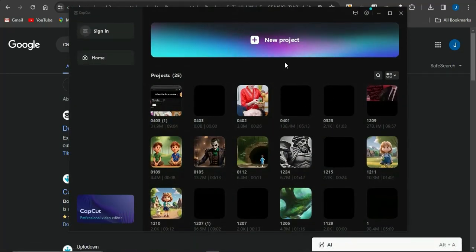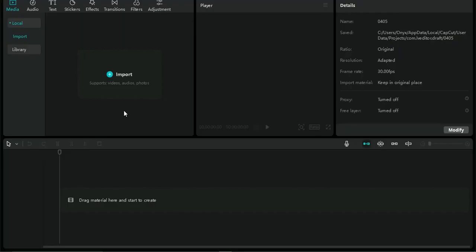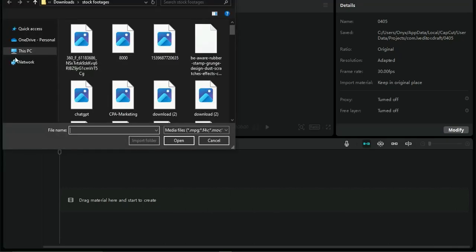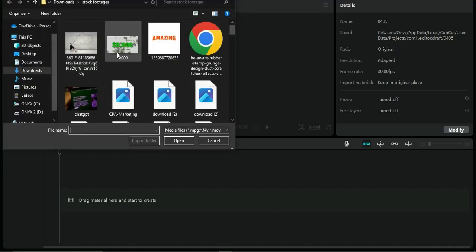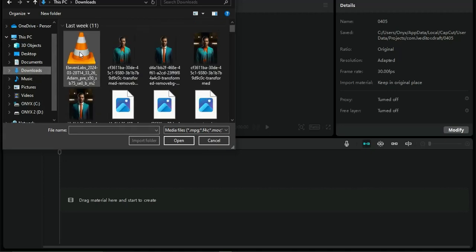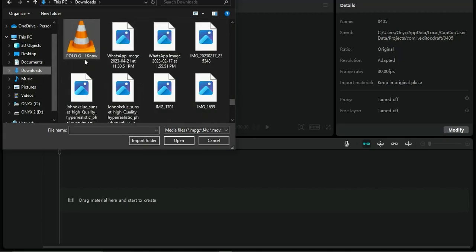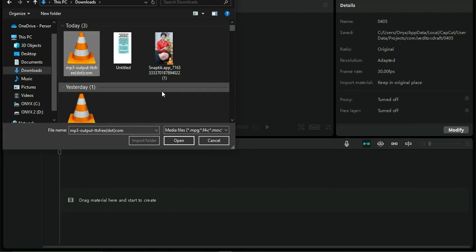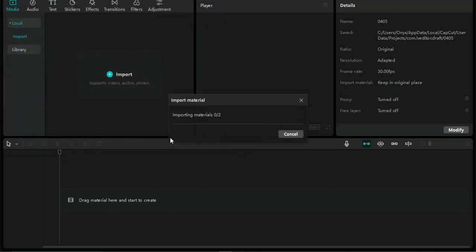Now once that has been downloaded on my device, as you can see, this is the CapCut application, of which I can just click on new project. As you can see guys, my CapCut page is open, of which I'm just going to click on this import option to import both audio and video I want to utilize for this particular project. Once I click on that, it's going to bring me to this particular download section, and you can go on to checking out both the audio and video content right here. So I'm just going to click on both of them and import both of them onto this particular section.